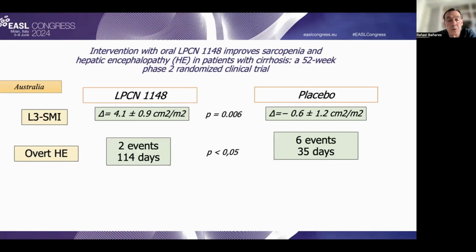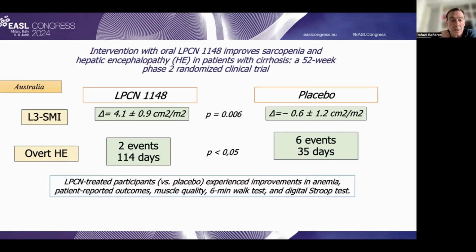And probably most important, the incidence of overt hepatic encephalopathy and the time in which the hepatic encephalopathy recurs was significantly longer in those patients who received the active compound, and the number of hepatic encephalopathy events was significantly lower.